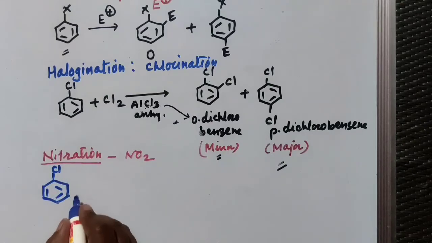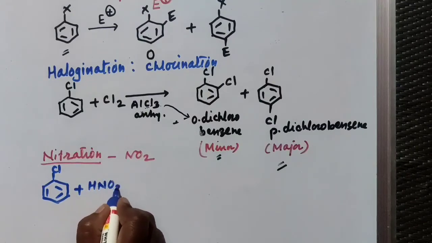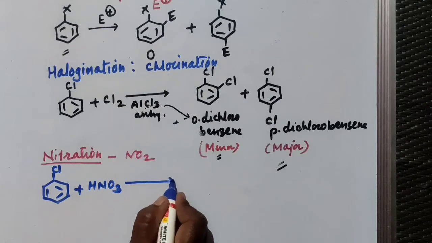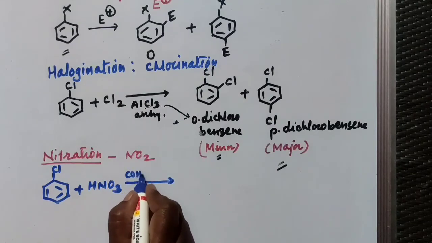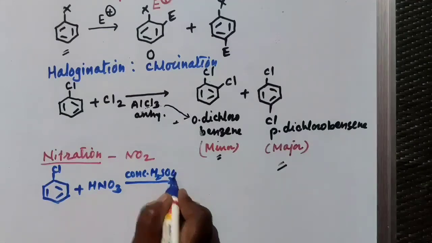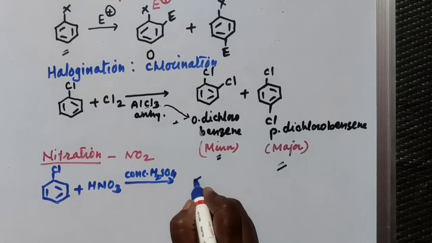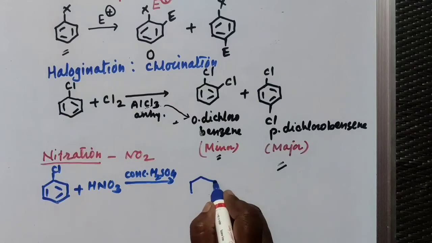So when it is treated with concentrated nitric acid, HNO3, in presence of concentrated H2SO4, then you will get here one hydrogen atom of ortho and one hydrogen of para position replaced by NO2 group, and there is a formation of a mixture of two products.